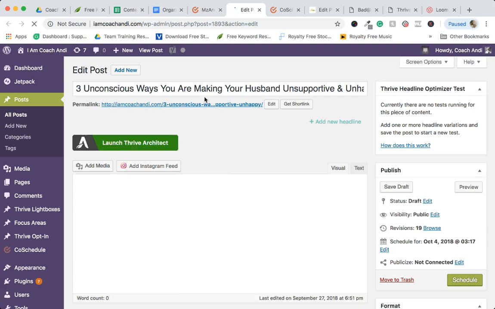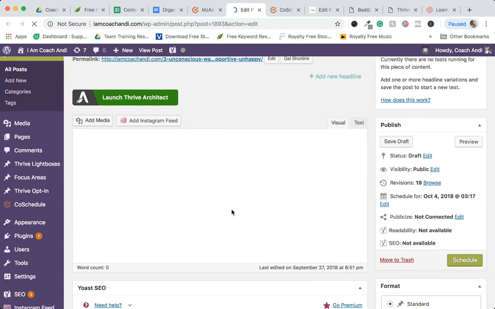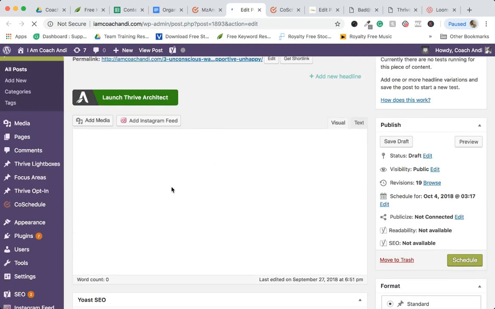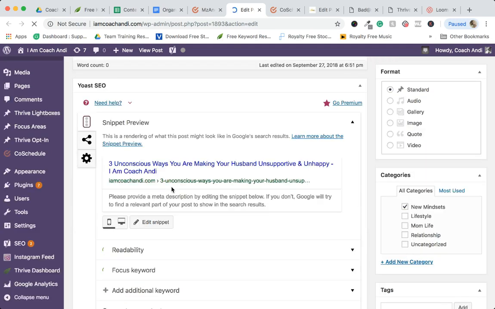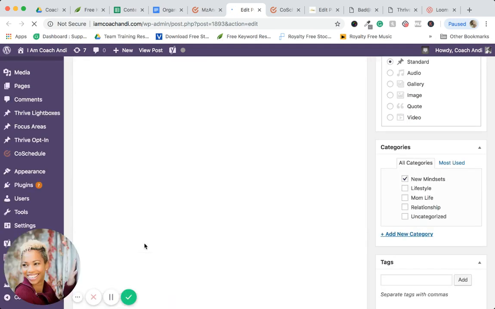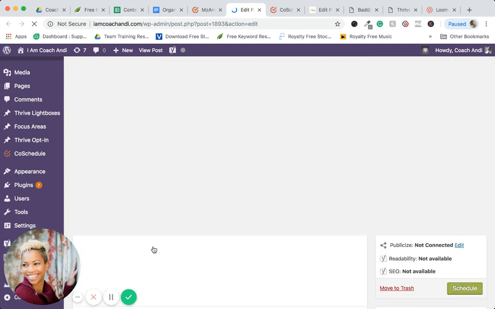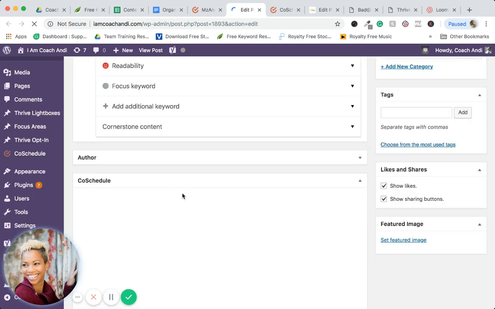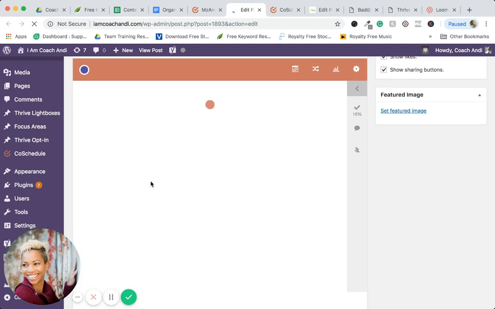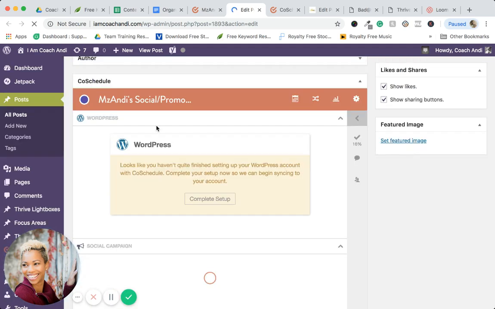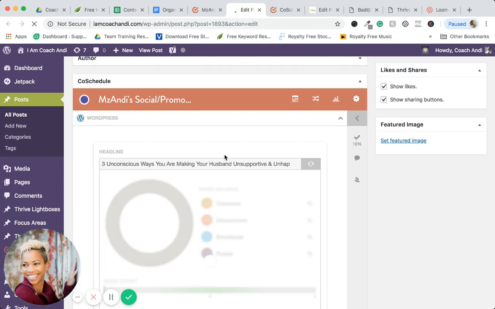So if I just click here, edit in WordPress, it simply opens it up for me, and I'm already logged in. Otherwise, it would have me log in right to my post. Boom, go in and edit. I usually use Thrive Architect to edit. I have my SEO, so I'll put in a focus keyword for this post when I'm happy with the analyzer. And guess what, guys? There's CoSchedule again. Okay, there it is. Just needed to connect for a second.